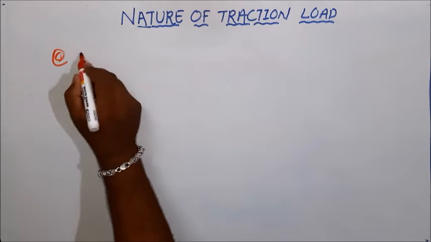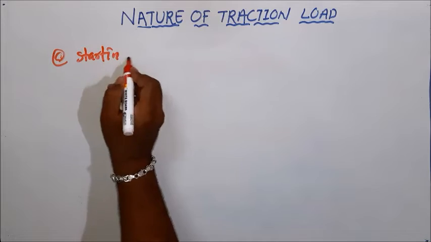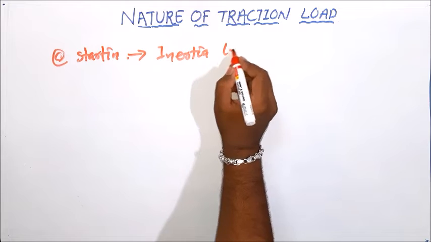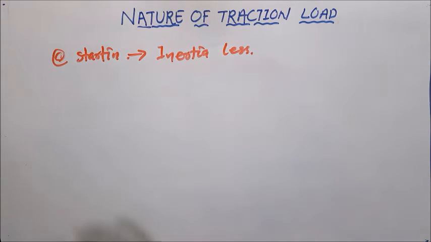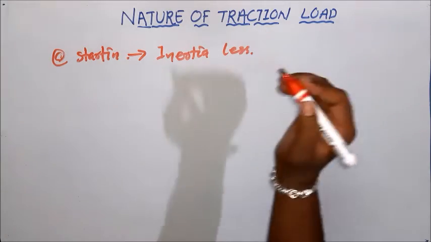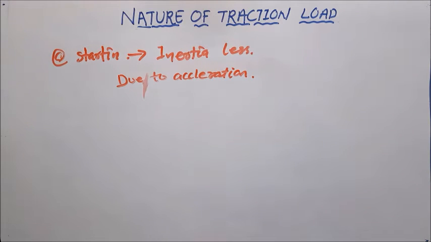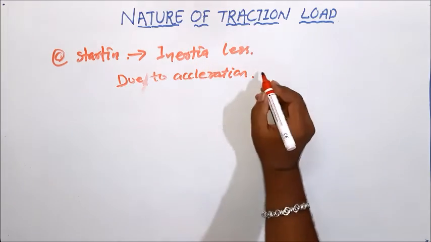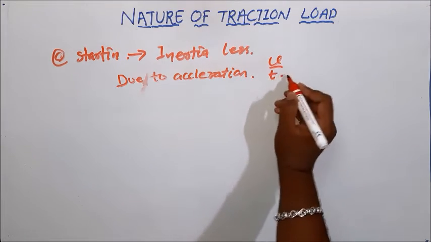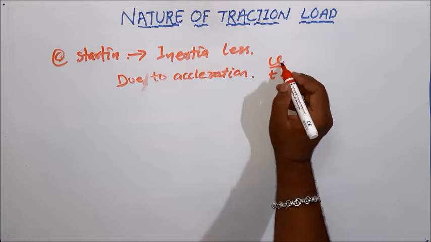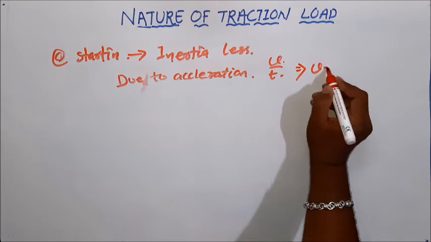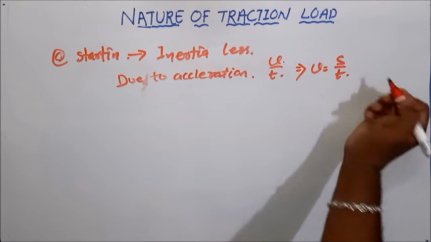At the time of starting, inertia is 0. Inertia is 0 or less. Okay, but if I want to accelerate the train, that means from starting we want to accelerate it. Due to acceleration, what is acceleration? Speed by time square or velocity by time. Acceleration is equal to velocity by time, and I told the velocity, if my velocity increases, that is speed increases, or you can say v is equal to speed by time, right?